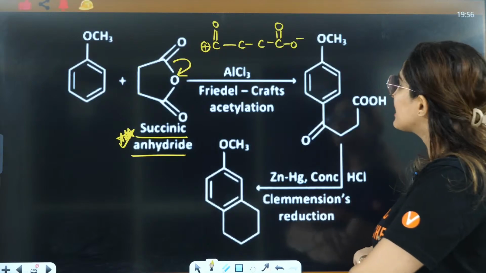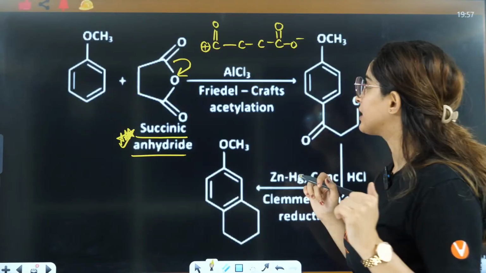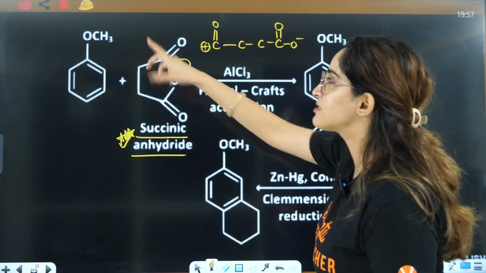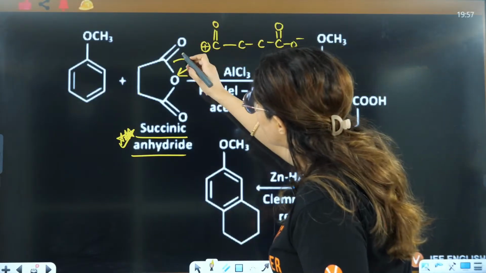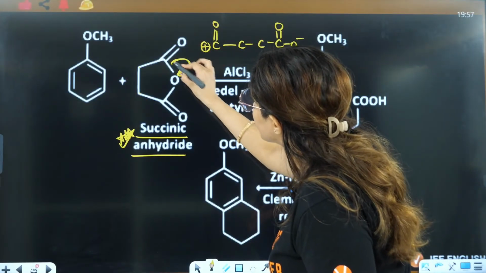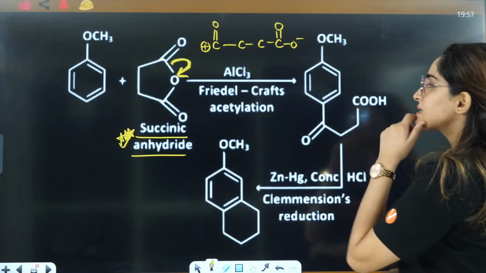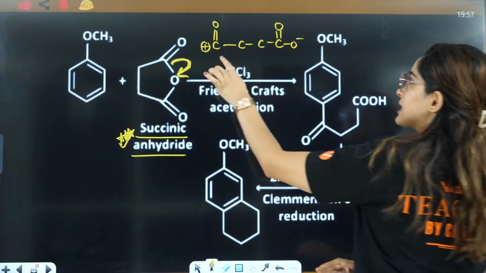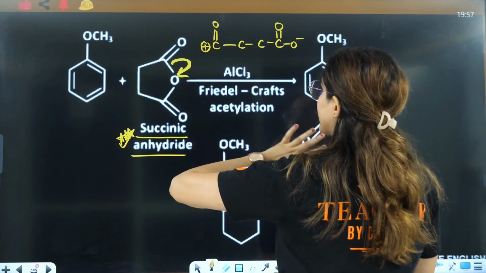Now, it's not that this closed chain has converted to an open chain. Some students directly attach COCH3 here. No, we have just broken this one bond. Only this bond; other things are as they are. So this is CO, CO, CH2, CH2, CO, CO negative.